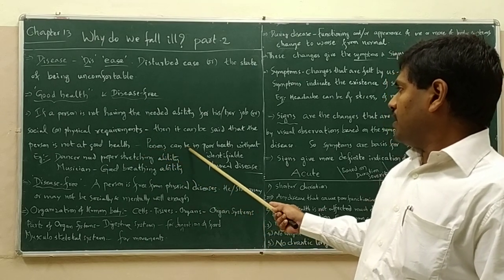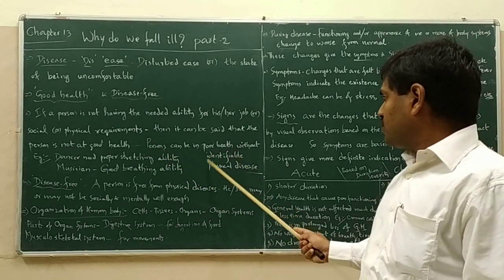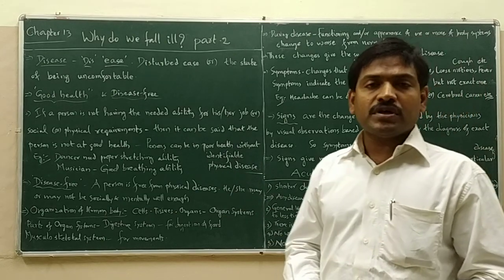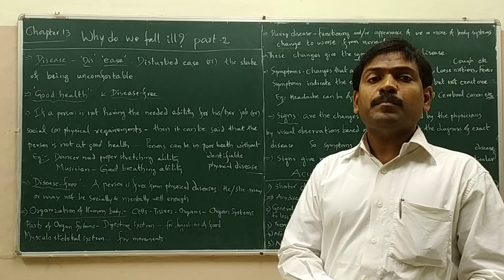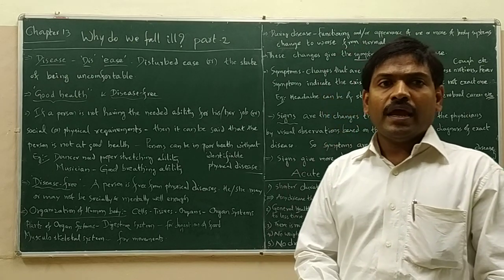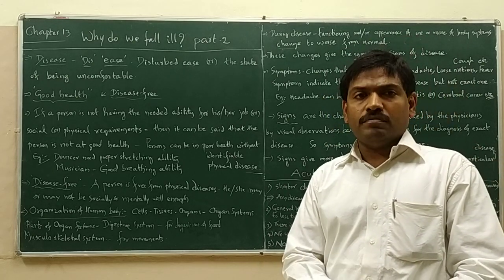Persons can be in poor health without identifiable physical disease.